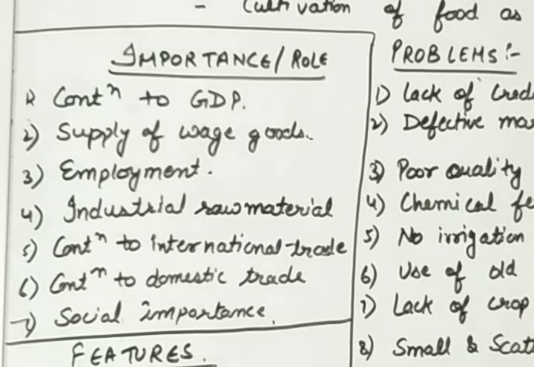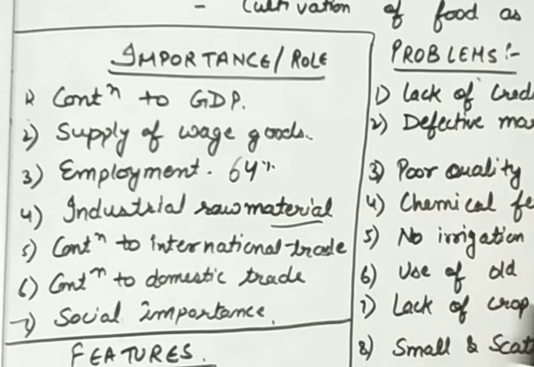Next is employment. 64% of working population is engaged in agriculture sector. Which means more than half of our population is based on agriculture. So that provides employment to a number of persons in India. Next is industrial raw material. Agriculture supplies industrial raw material in terms of cotton, textile, and seeds for oil industry, and sugar cane for sugar industry, and so on. These are some raw materials that are provided to industrial sector by agriculture sector. So yes, the base of industrial sector also lies with agriculture sector.